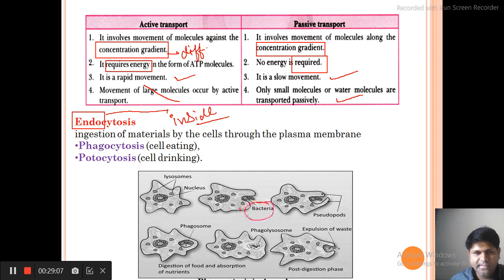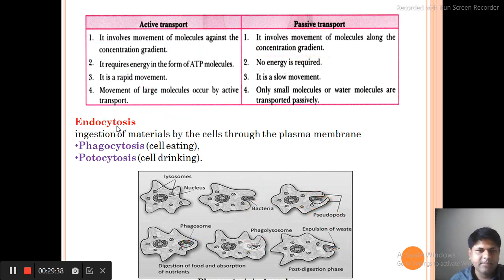If a bacterium is there, the amoeba will produce pseudopods, meaning false feet will develop around this bacterium, because the amoeba wants to kill it. The bacterium will go inside the cell, and the cell will digest it, and after digestion the waste will be removed. This is called endocytosis. Endo means inside, the bacterium is going inside the cell.